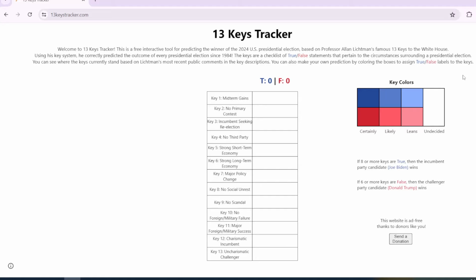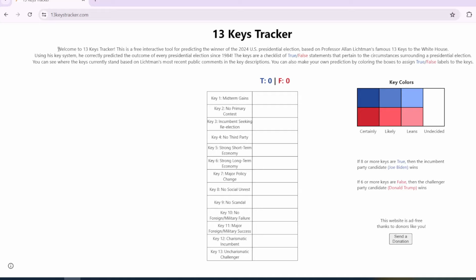Now back to the topic of today's video. So here's a little bit of an overview before we start, the 13 keys. So basically this is a free interactive tool for predicting the winner of the 2024 US presidential election based on Professor Alan Lichtman's famous 13 keys to the White House. Using his key system, he correctly predicted the outcome of every single presidential election since 1984. The keys are a checklist of true and false statements that pertain to the circumstances surrounding a presidential election.